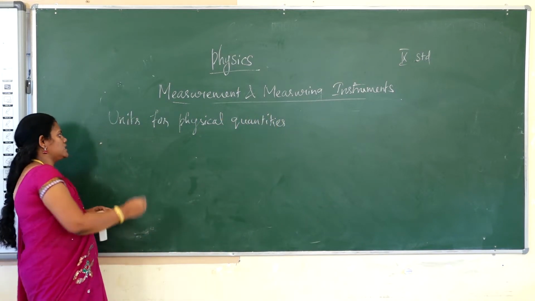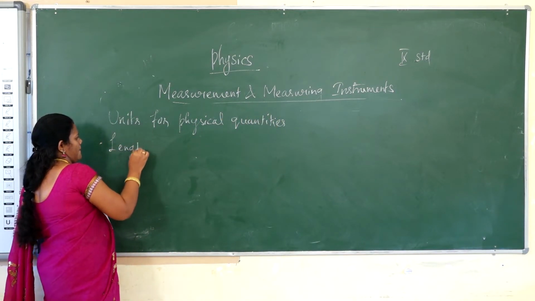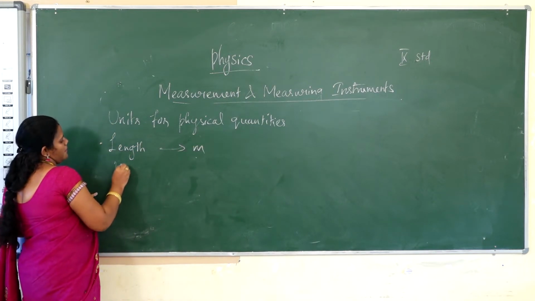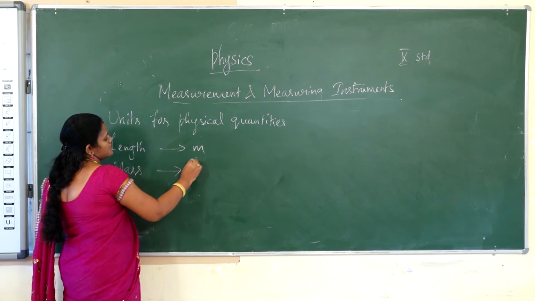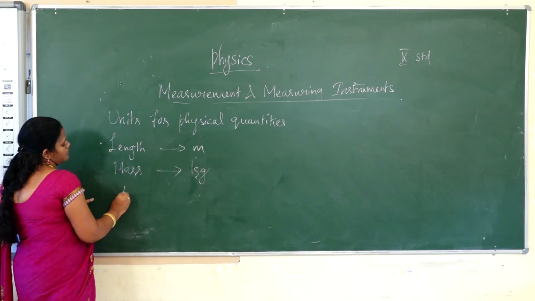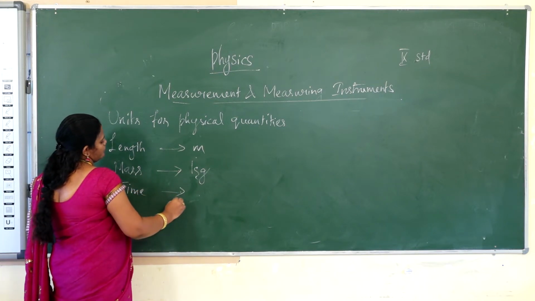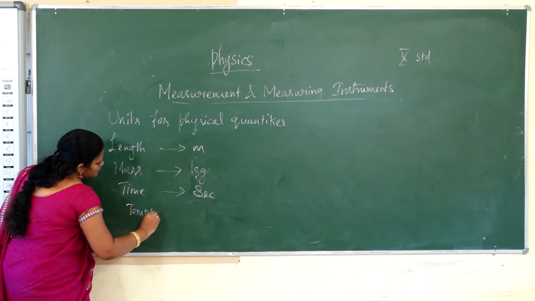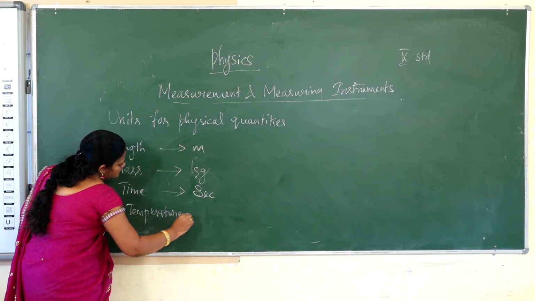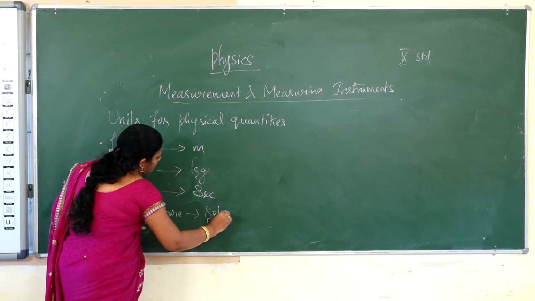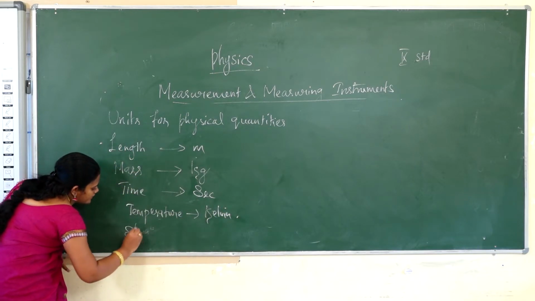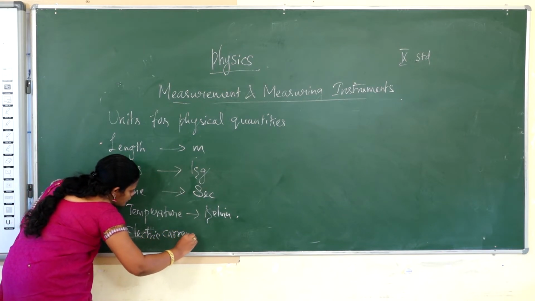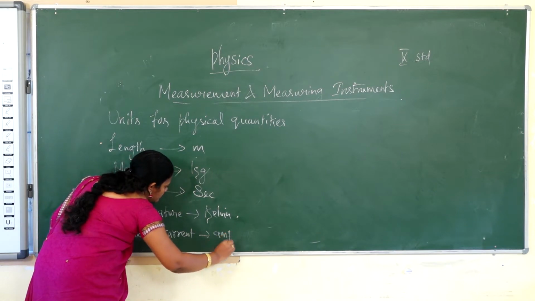What are the physical quantities? A length. What's the unit of length? Meter. And mass. What's the unit of mass? Kilogram. And time. What's the unit of time? That is second. Then temperature. What's the unit of temperature? That is Kelvin. Then electric current. So unit of current, that is ampere.